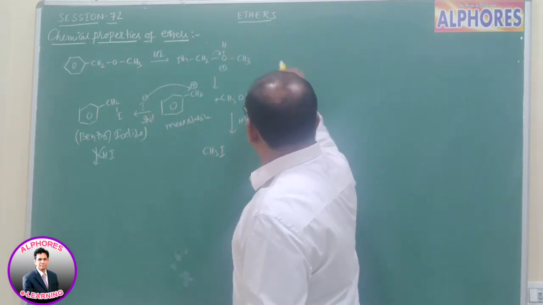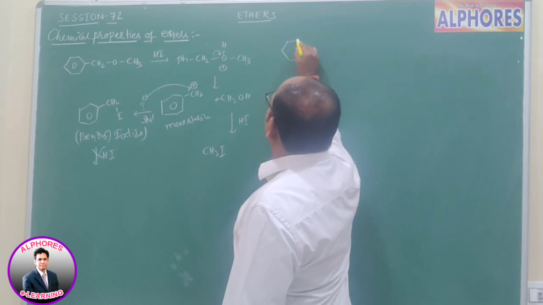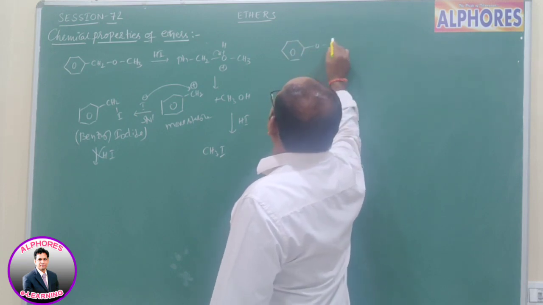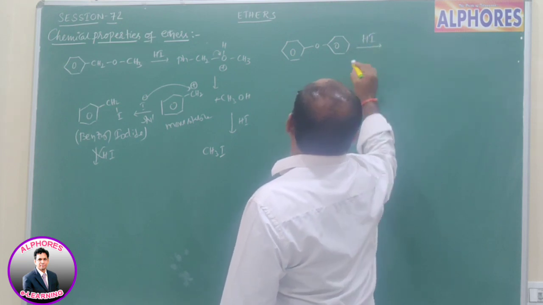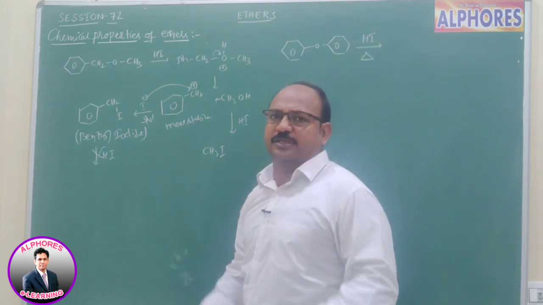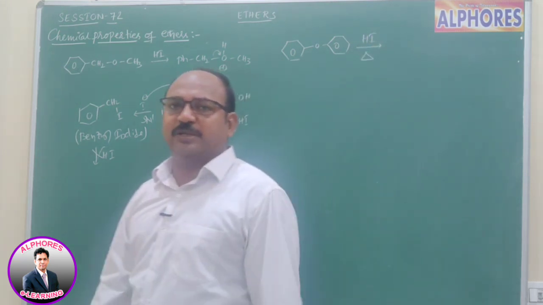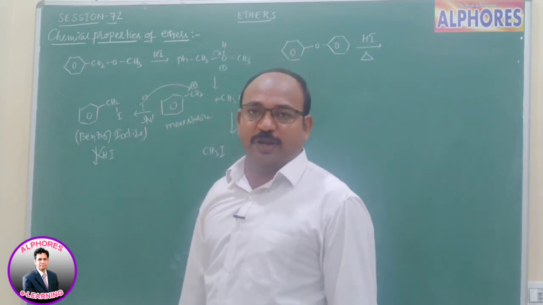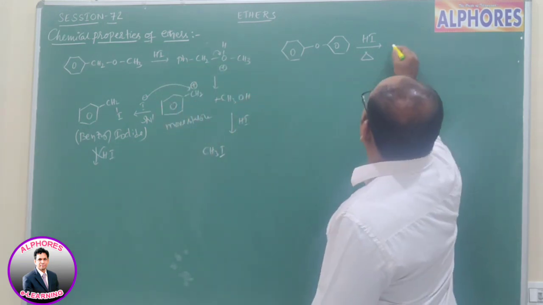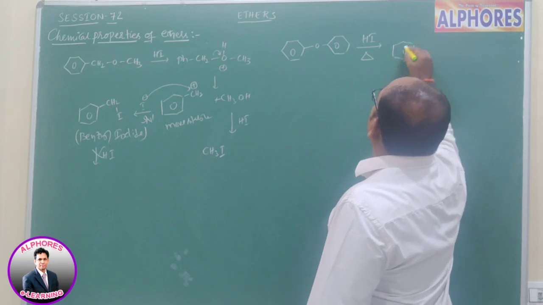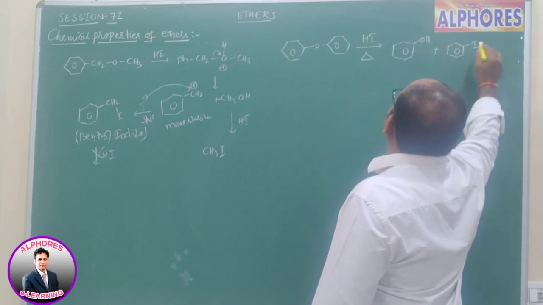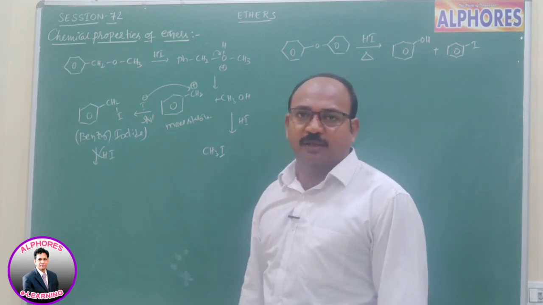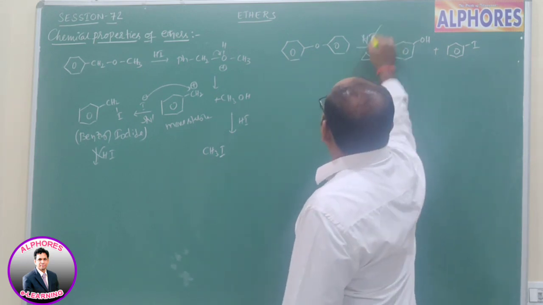Now, if it is diphenyl ether, upon reaction with HI, with much heat provided, what product are we going to get? Shall I write phenol and iodobenzene? Are these the only two products? No, no reaction.